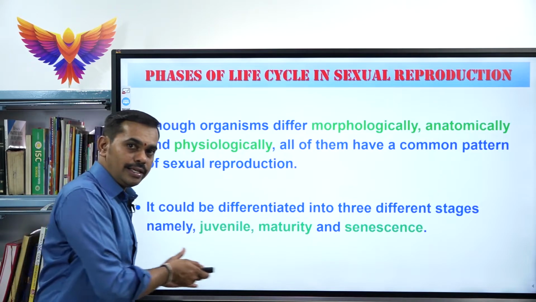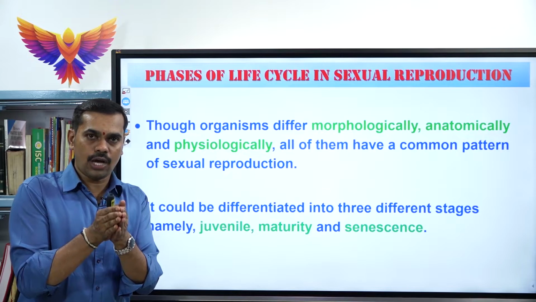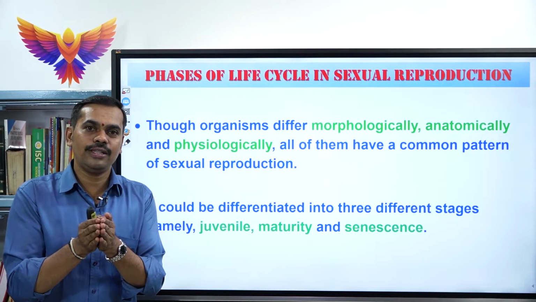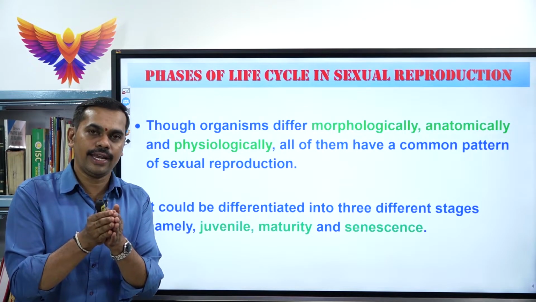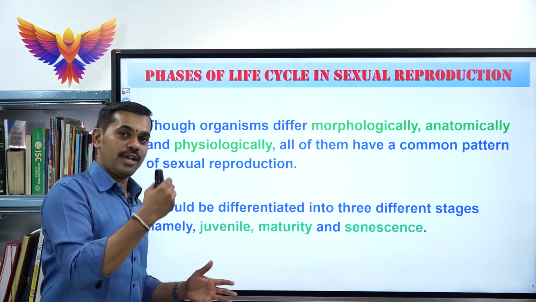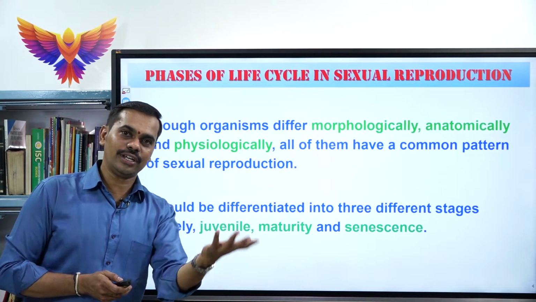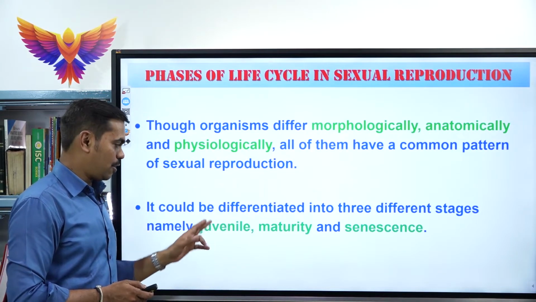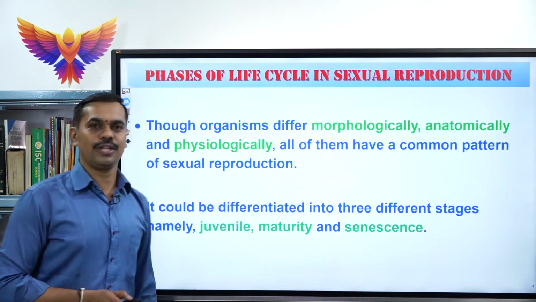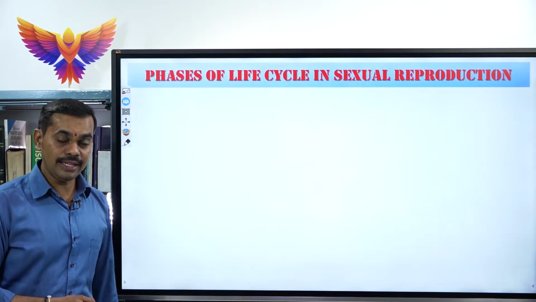That means in these stages we will be learning what are all the changes that occur in organisms before maturity, what are all the changes that occur in organisms during maturity or at the time of maturity, and what are all the changes that occur in organisms after maturity or after reproduction. They are together called juvenile, maturity or reproductive, and senescence or post-reproductive phases. Now let us learn one by one in detail.